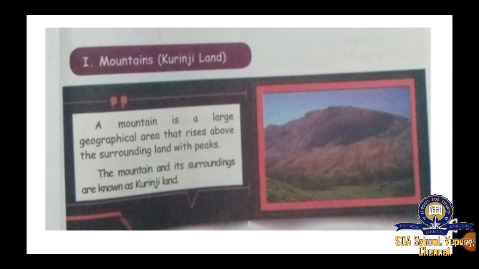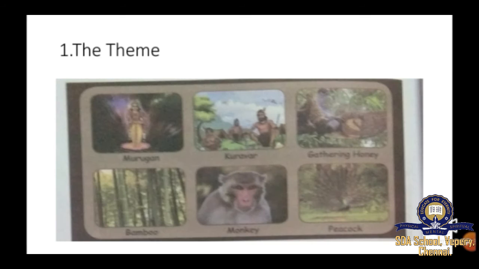Next one. The first landform, mountains. We are going to see mountains. A mountain is a large geographical area that rises above the surrounding land with peaks. So the height of the mountains is very large. The mountain and its surroundings are known as Kurunchi land. So what is Kurunchi land? The mountains and its surroundings are known as Kurunchi land.